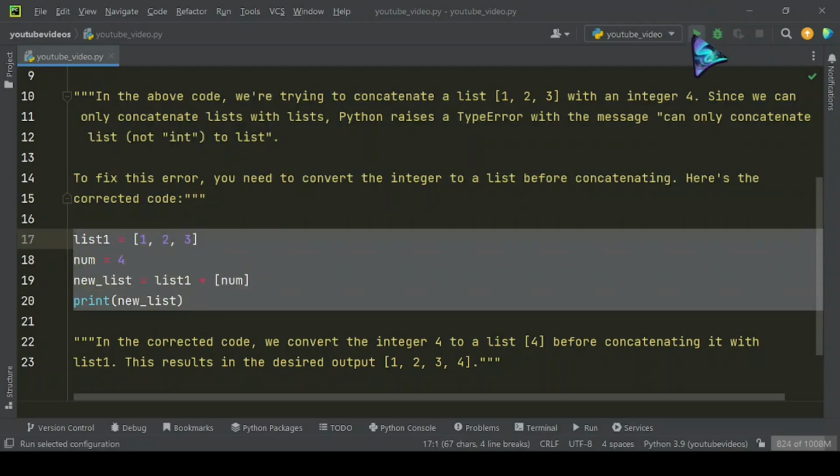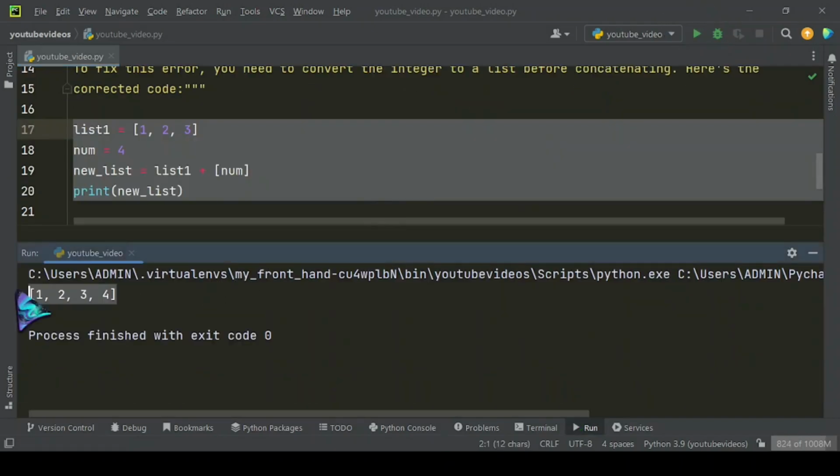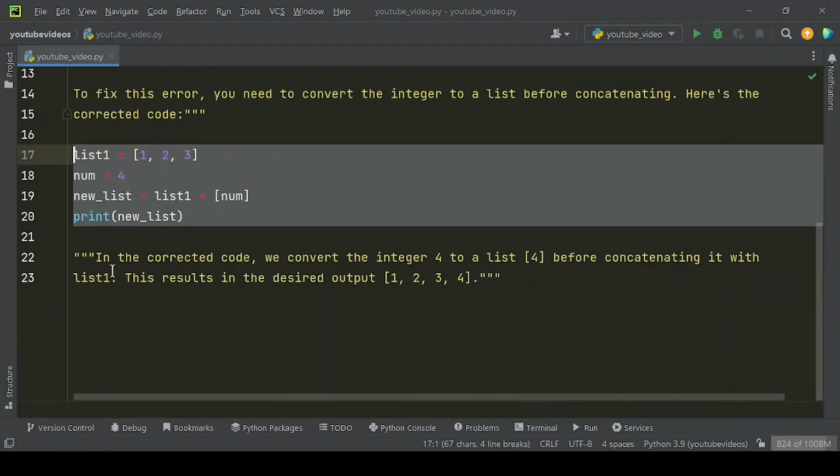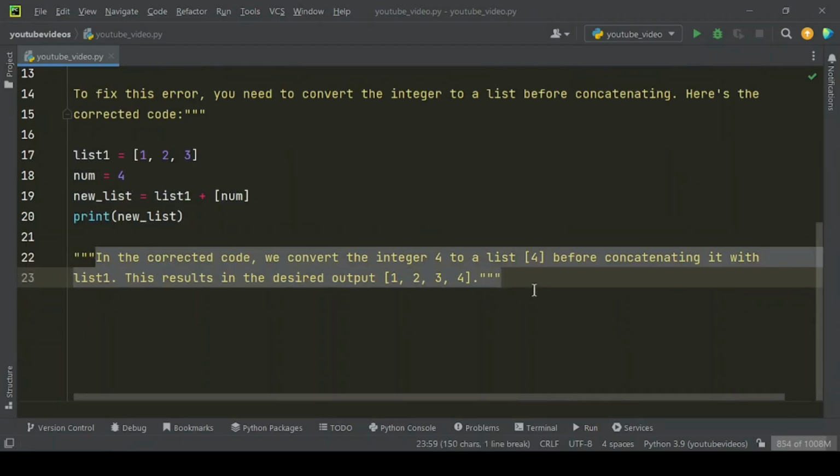Here's the corrected code. Now let's run this example code. Here is the output you will get. In the corrected code, we convert the integer 4 to a list [4] before concatenating it with list [1, 2, 3]. This results in the desired output [1, 2, 3, 4].